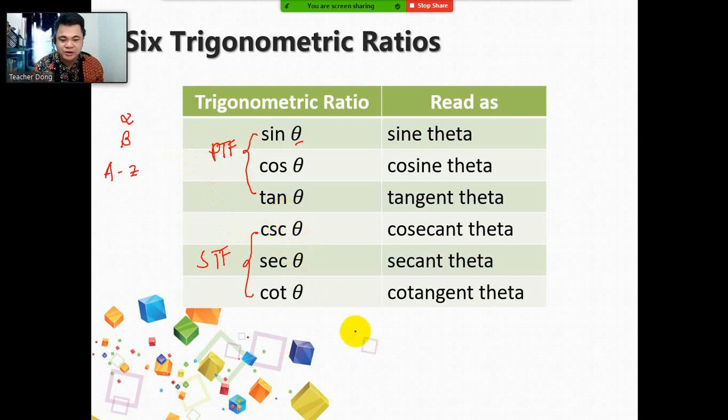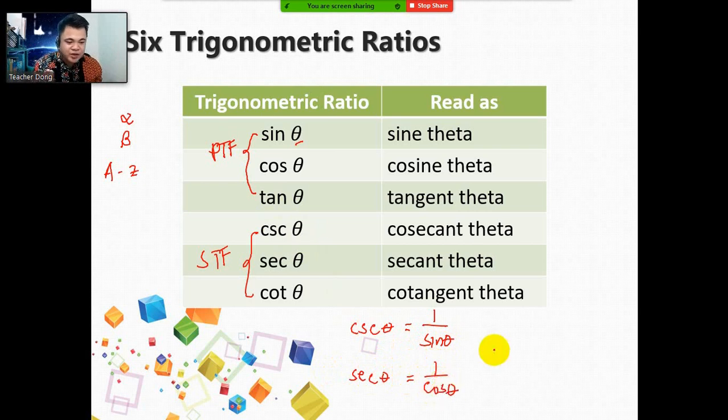Okay, so let's say for example, cosecant theta is equal to 1 over sine theta. So cosecant and sine are related because cosecant theta is the reciprocal of sine theta. The same goes for secant theta. Secant theta is the reciprocal of cosine, so we can say that this one is 1 over cosine theta. And then the third, we have cotangent theta, which is the reciprocal of tangent theta. So we can write it as 1 over tangent theta.